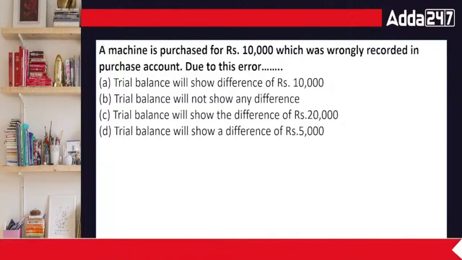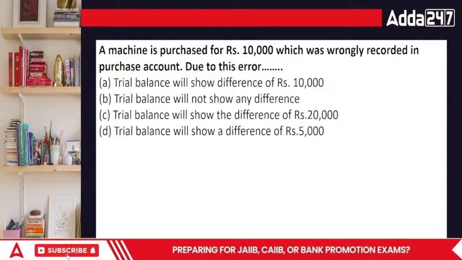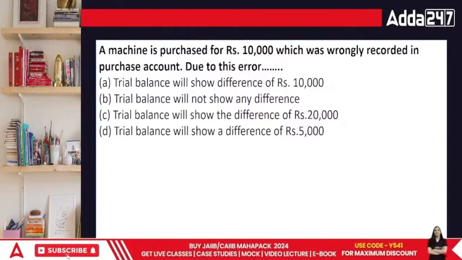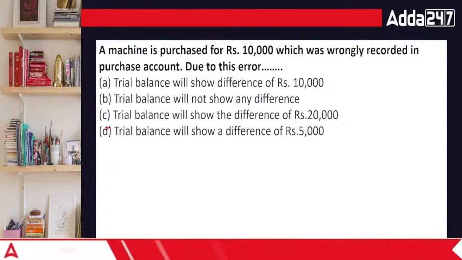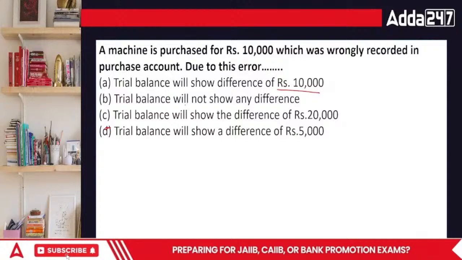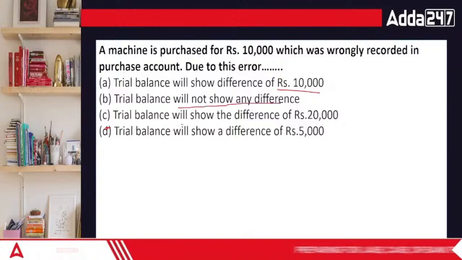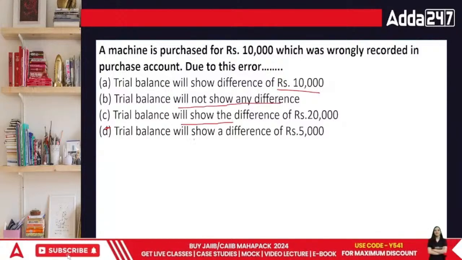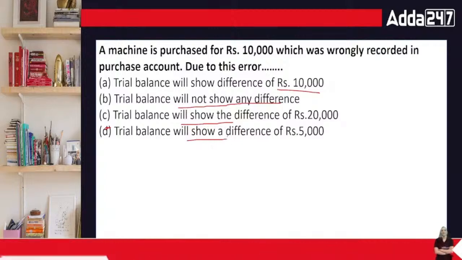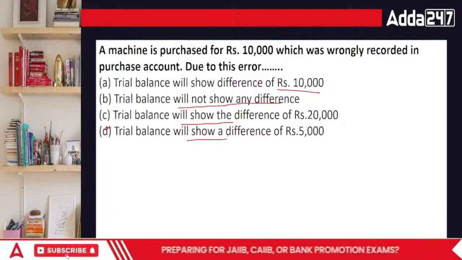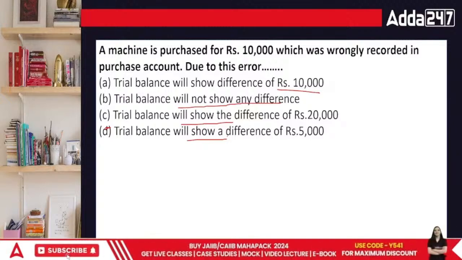A machine is purchased for rupees 10,000 which was wrongly recorded in the purchase account. The trial balance will show a difference of rupees 10,000, or the trial balance will not show any difference, or the trial balance will show a difference of 20,000, or a difference of 5,000. Everyone, in this case, what will happen?